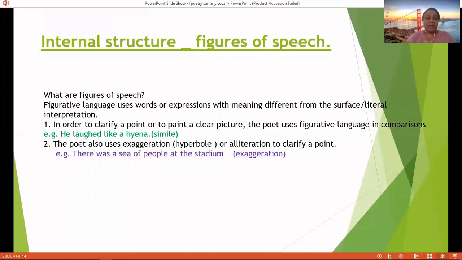Another example I have there of exaggeration or a hyperbole. There was a sea of people at the stadium. Of course, we know that there wouldn't be that many, but that is just to exaggerate or to highlight the number of people that were at the stadium.